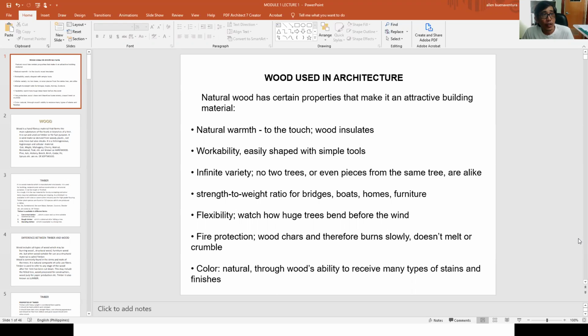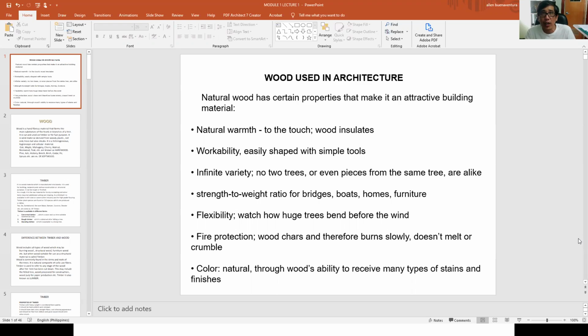It is also very workable because wood can be easily shaped using simple tools, like a saw. You can use a chisel to create shapes on wood. Another is it has an infinite variety, because no two trees are alike.